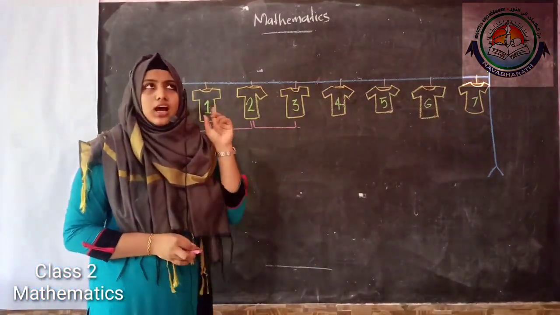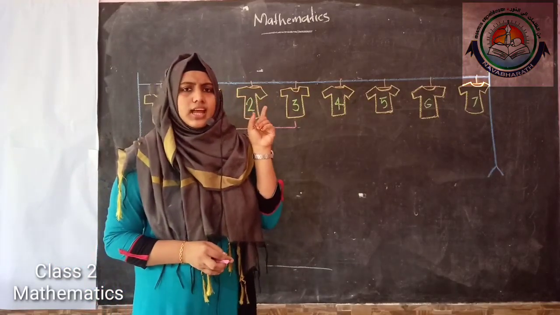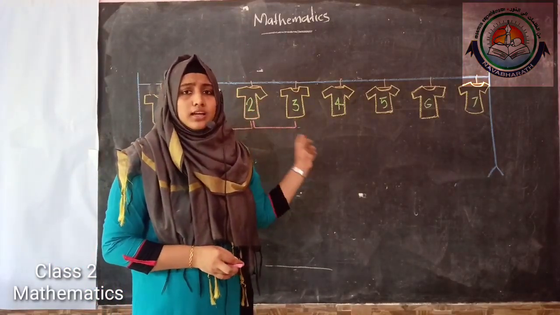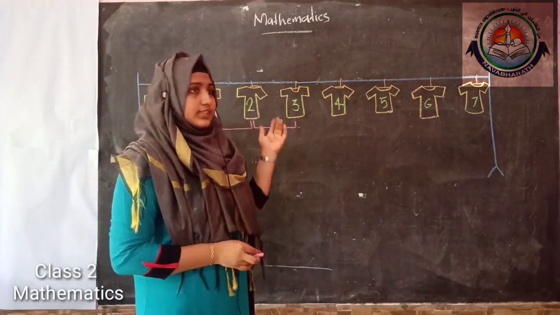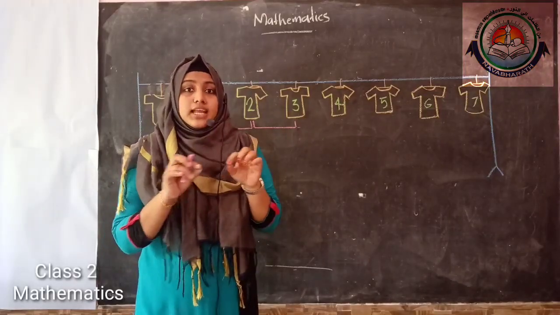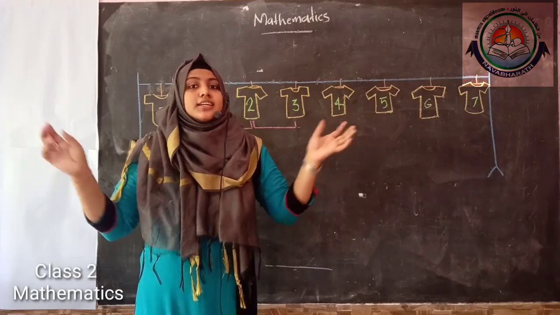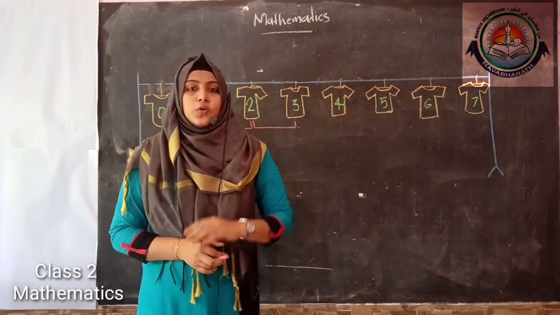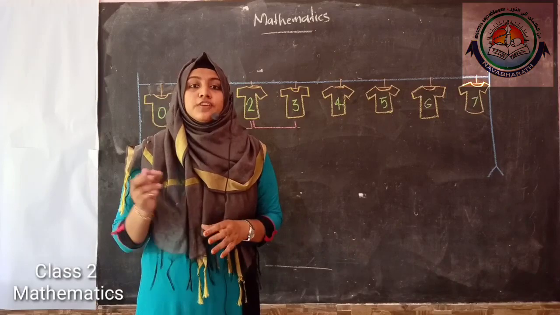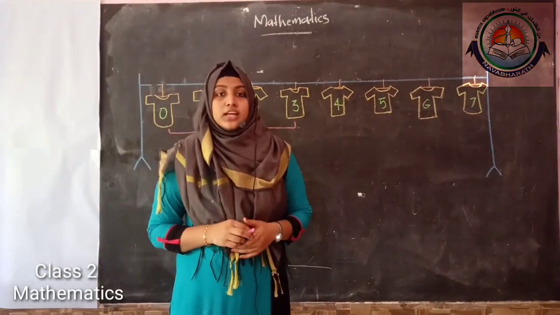So I think, can I mark the numbers like this? Can I mark numbers in a straight line? Yes.